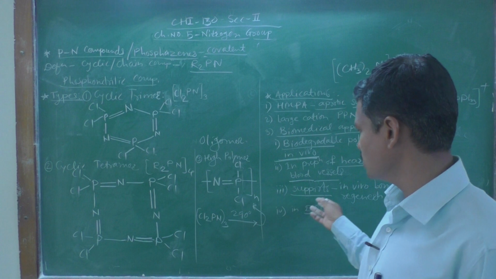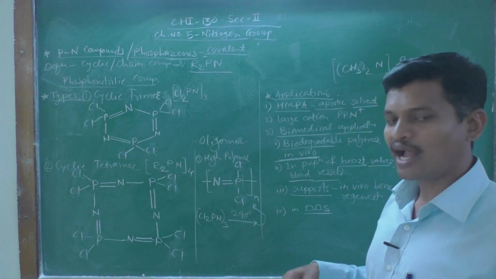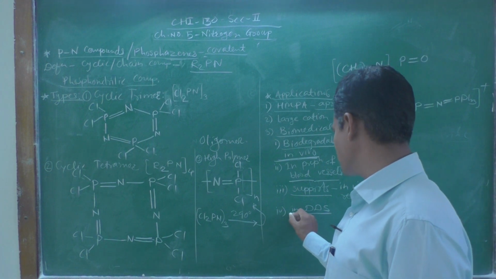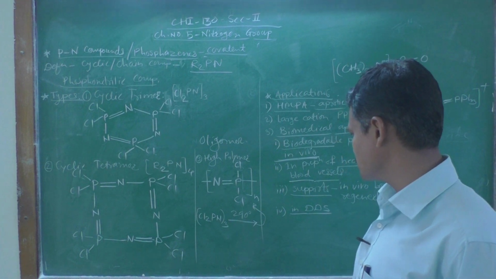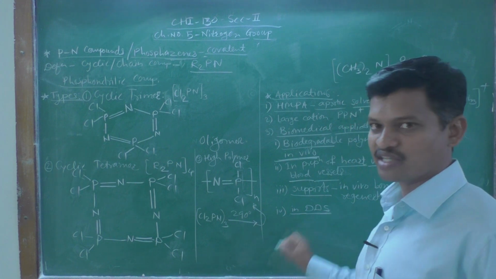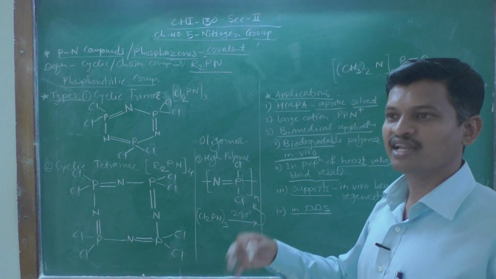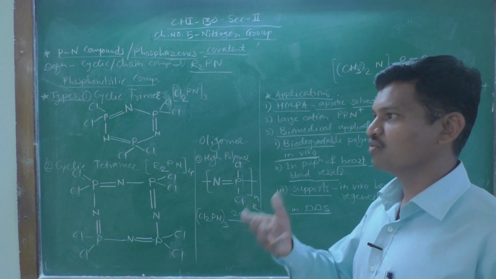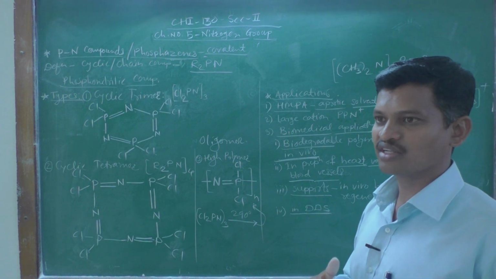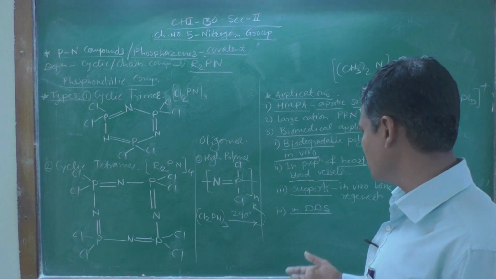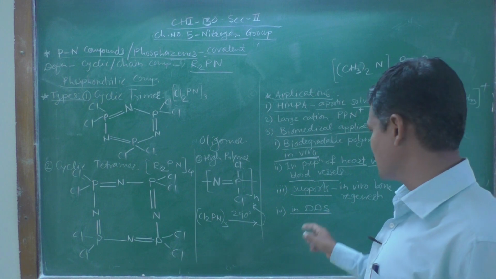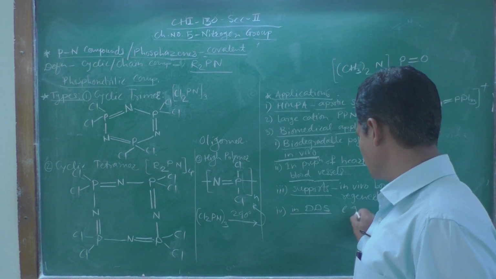So this is one of the most important applications, and the last application in this biomedical application of phosphazenes: these compounds can be used in drug delivery systems, DDS. When we are consuming different drugs for different purposes, such compounds can be used as a drug delivery system. For example, cisplatin.